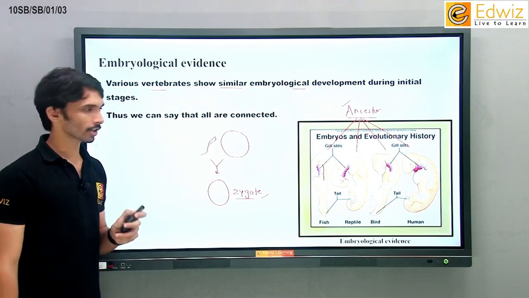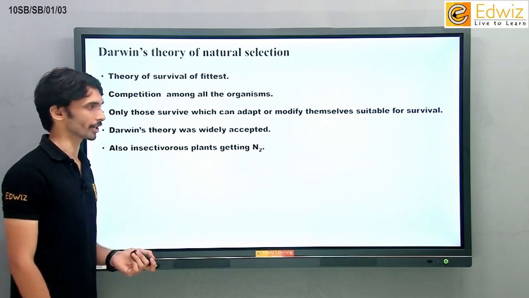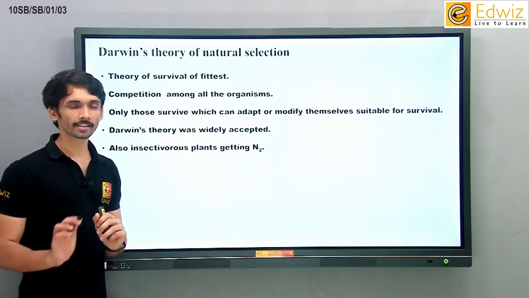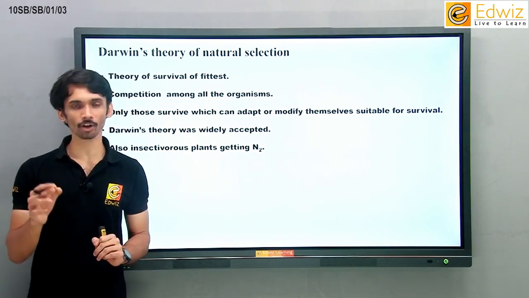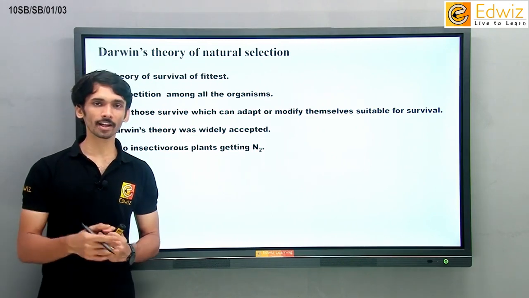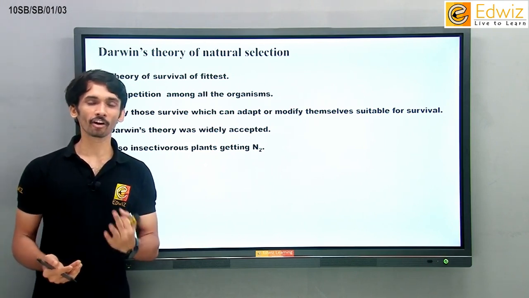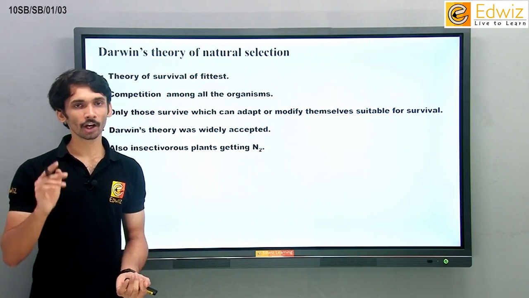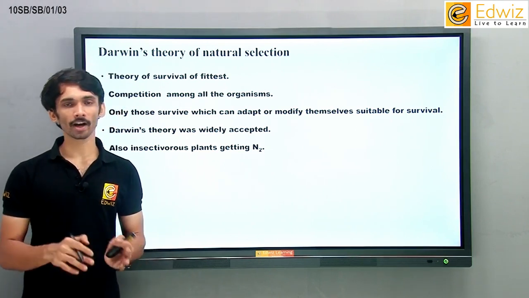That's about embryological evidence. Let us move forward regarding Darwin's theory of natural selection. What does this theory say? This theory says that any organism on the earth has to survive the particular conditions of the earth. अर्थ आपके सामने कंडीशन देने वाला है और उस कंडीशन को सामने आप लोग को डट के मुकाबला करना है. If you are fighting with that condition, if you are living, you will be staying on the earth. If you are not fighting with that condition, you are dead.